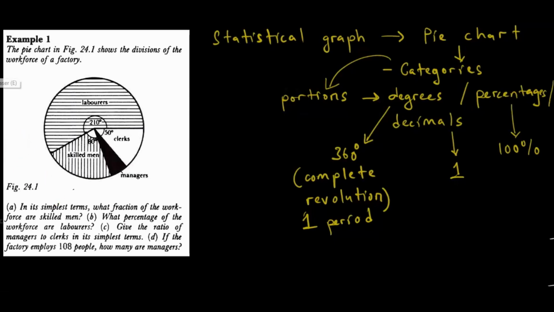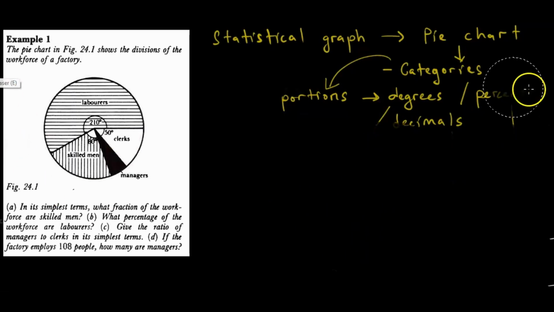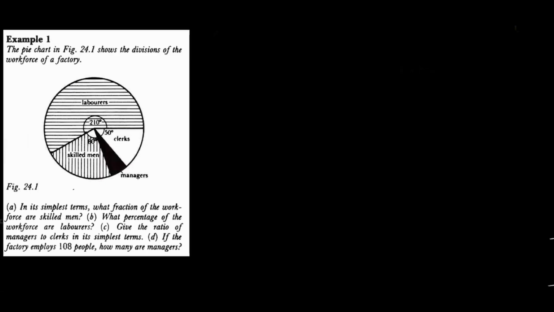Let us erase this and try to answer that question. How are we going to answer this question? Question iri kuti pie chart in Fig 24.1 shows the divisions of the workforce of a factory. So that's the pie chart, those are the divisions.